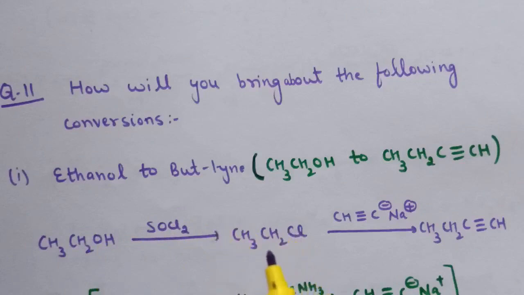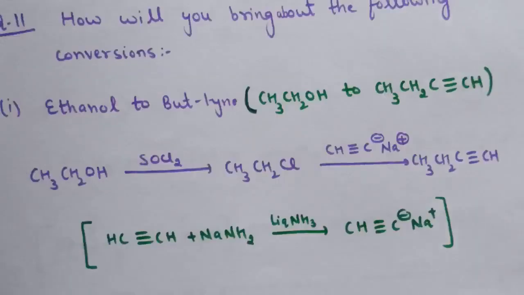Now after the conversion of alcohol to alkyl halide, that is ethanol to ethyl chloride, we further react this ethyl chloride with this alkyne, that is CH triple bond C negative Na positive, and this is formed by the reaction of ethyne with NaNH2 in presence of liquid ammonia.